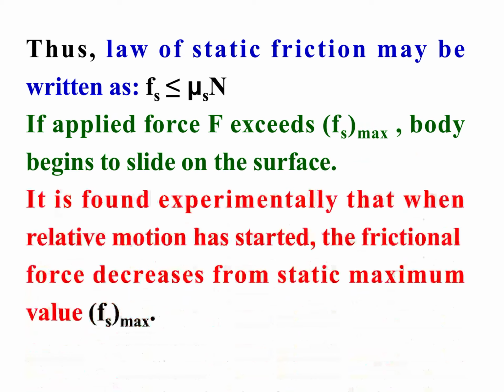It is found experimentally that when relative motion has started, the frictional force decreases from the static maximum value, Fs max. When the body is actually moving, then friction is a little less than its maximum value. That is called kinetic friction.